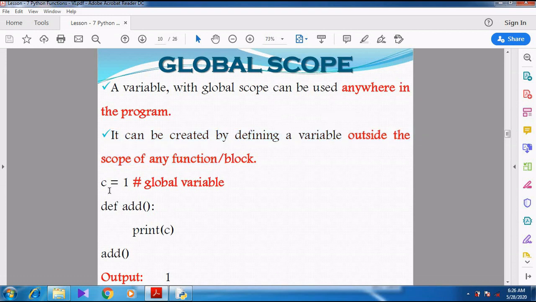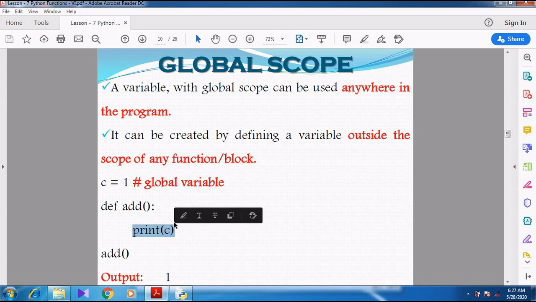Right. Let us see a simple program, c equal to 1. Here I have created a variable c equal to 1. After that I have created a function called add, and inside the function I am trying to print the variable c.